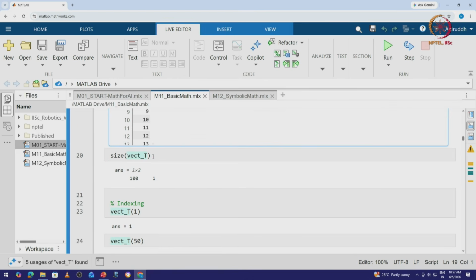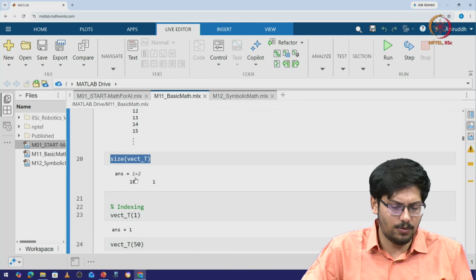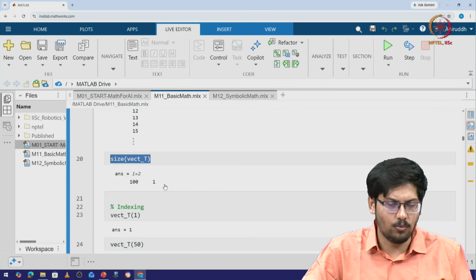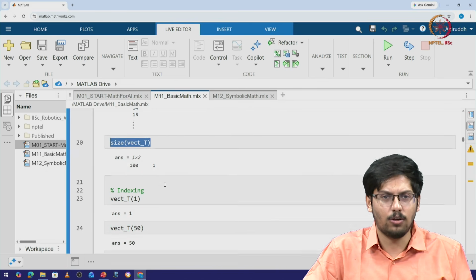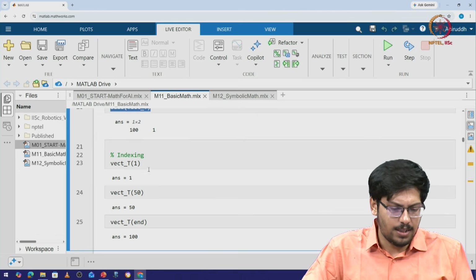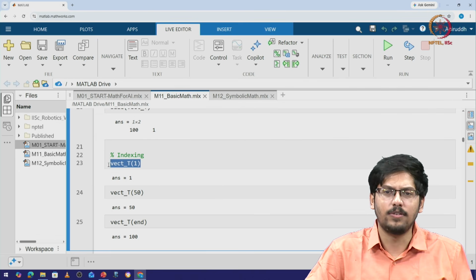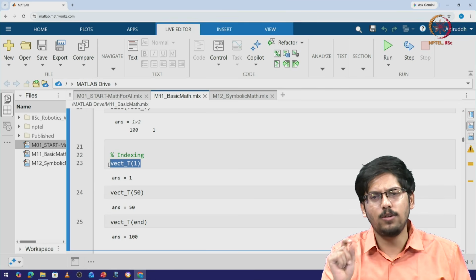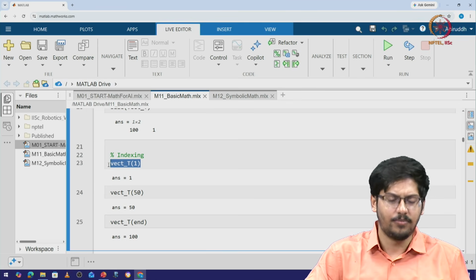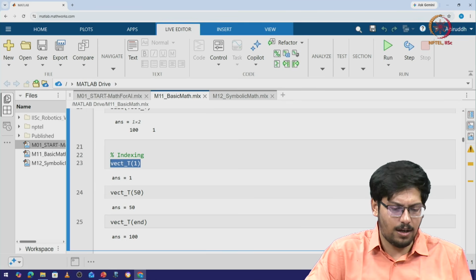Okay, and similarly if we also print the size of vec, it is given as 100 and 1. So essentially 100 rows and 1 column, so it's interchanged. Lastly, we can use something like indexing. So we have a vector that we have defined, and from the whole vector we only want to identify certain indexes, right. So if I say vec_t of 1, the answer is 1.